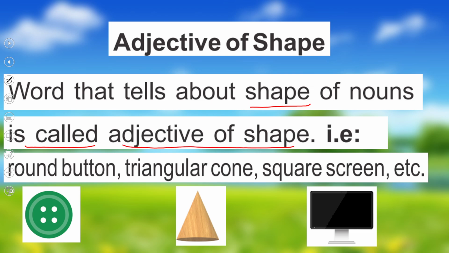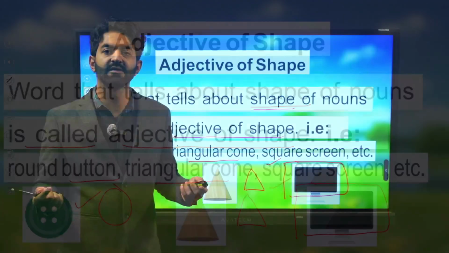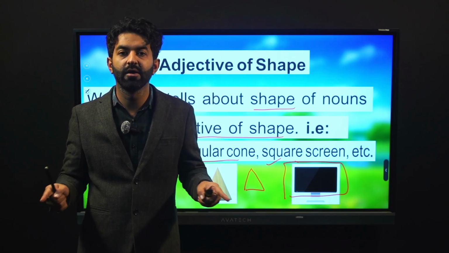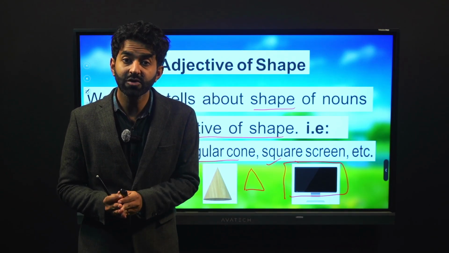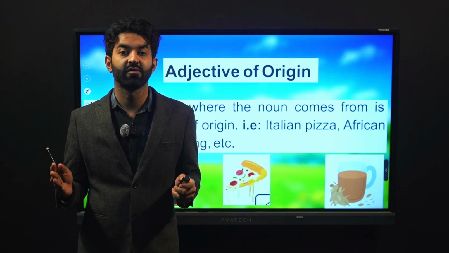For example, round button. How is the button? What is the shape? Round. Triangular cone. This is triangular, made up of a triangle. Square screen. The screen is our noun. How is the screen? What is the shape? It is square. Yes. Now, students, we understand the adjectives of shape.